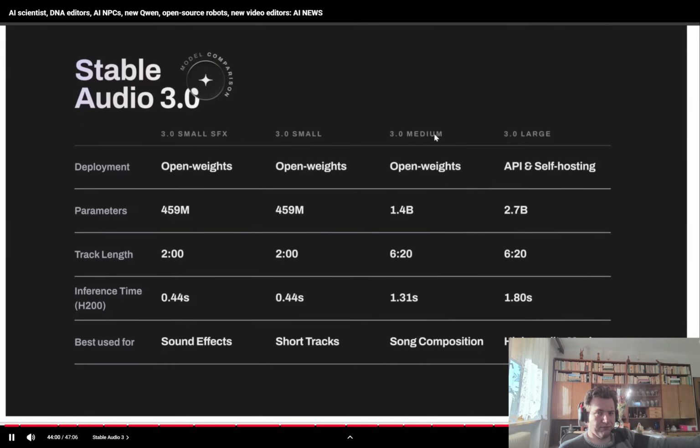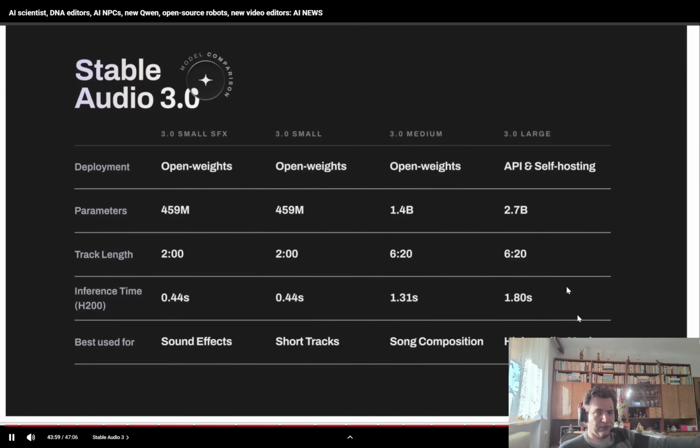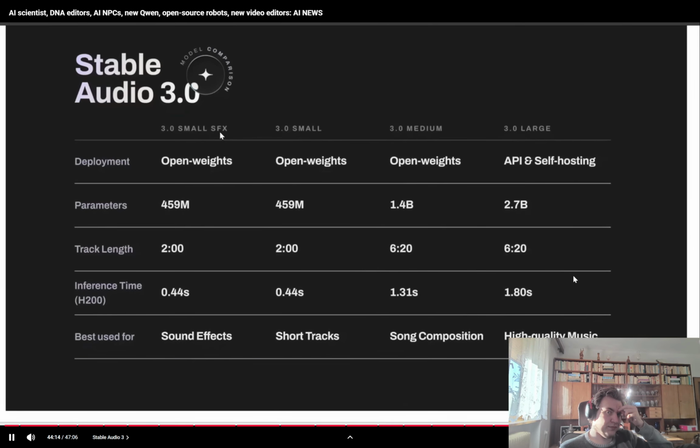One model is currently not open source. You can only access it through their API. So here's a breakdown on the specs of each model. Even the medium one is quite small at only 1.4 billion parameters, and this can generate audio of up to 6 minutes and 20 seconds in length. Whereas for the small model, it can only generate a track of up to 2 minutes. There's also a small SFX version, which is great for creating sound effects.